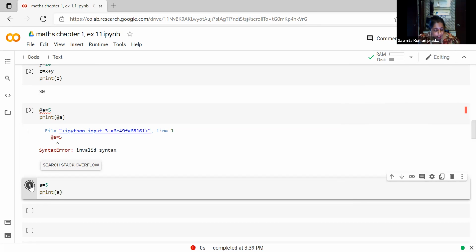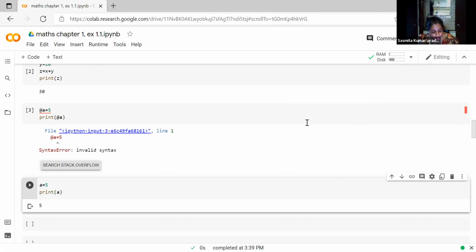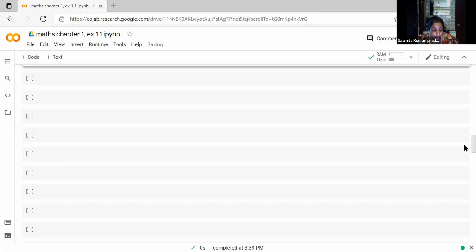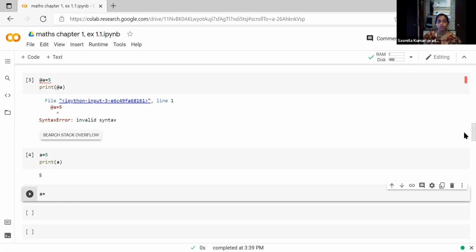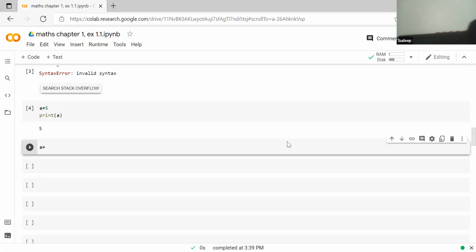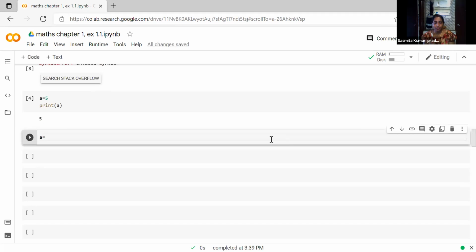Now next question. Insert the correct syntax to assign the same value to all three variables in one code line. How will you write it? See, sixth question. Insert the correct syntax to assign the same value, which means you want one value for three variables. Multiple variables can be assigned one value. Write down A is equal to.